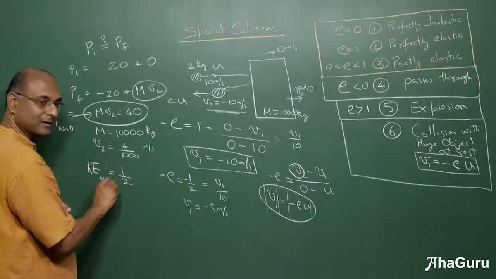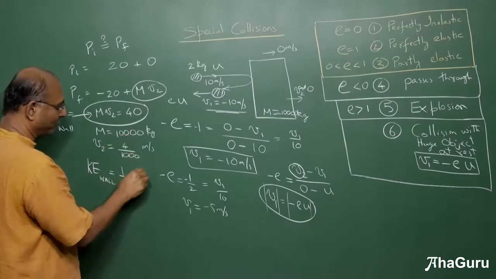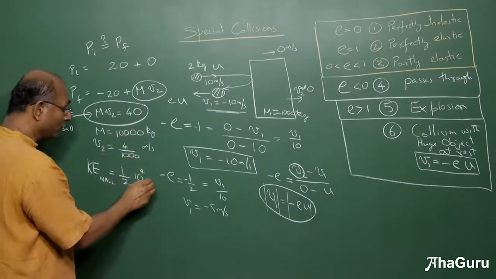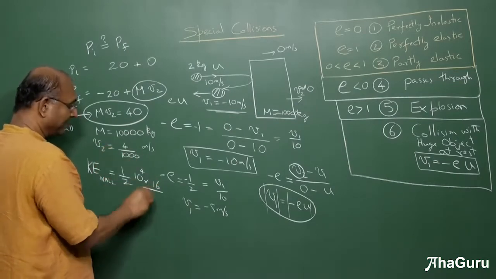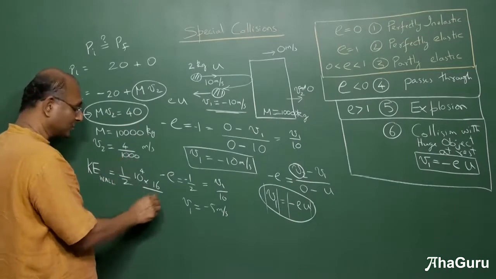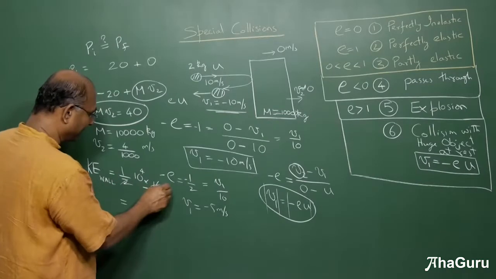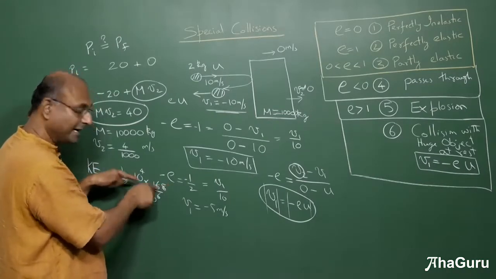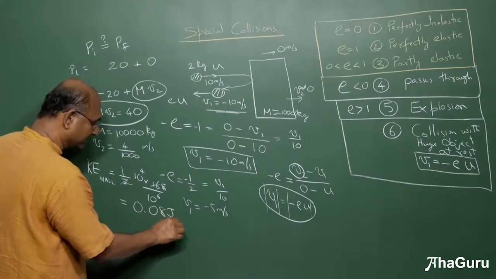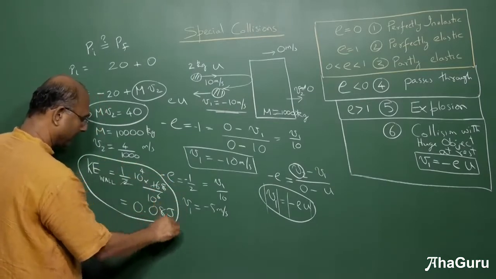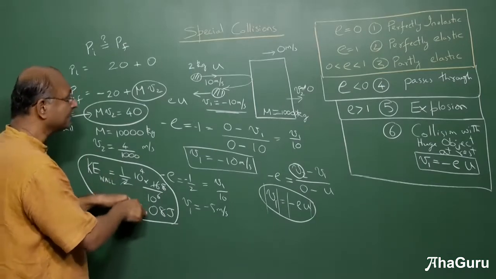Half mass of the wall, which is 10,000, so I'll write 10 to the power of 4 here, into V2 square. V2 square is 16 divided by 10 to the power of 3 square, which is 10 to the power of 6. So this is going to become 8 by 100, so it is 0.08 joules. The kinetic energy of the wall is 0.08 joules.